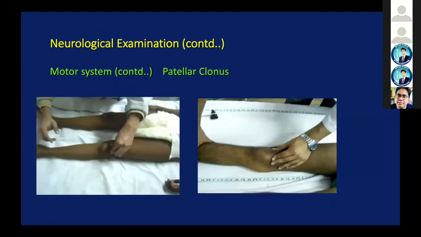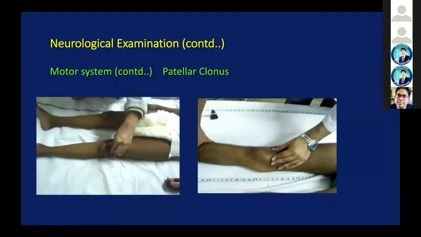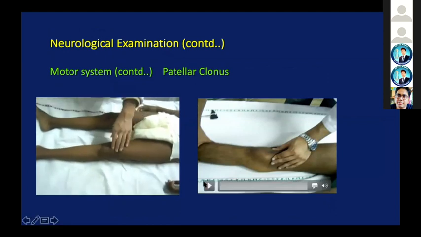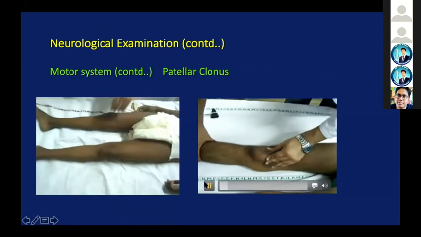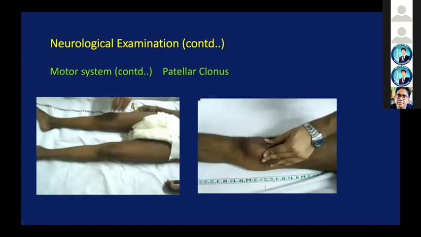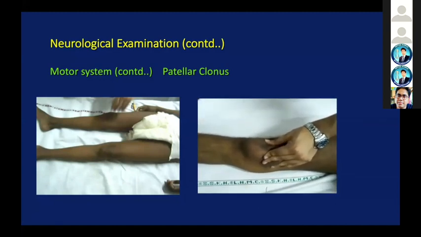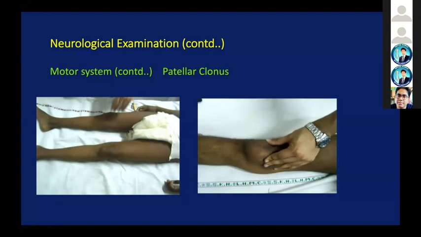Ensure the patella is moving freely and then give a jerk. This is the example of an actual patellar clonus present. Grade 4 of muscle reflex.